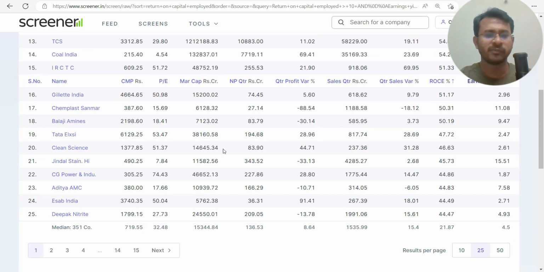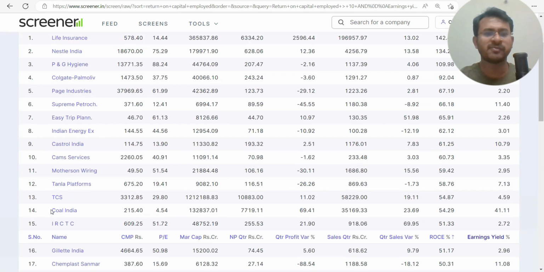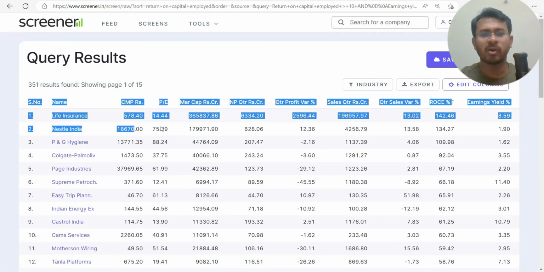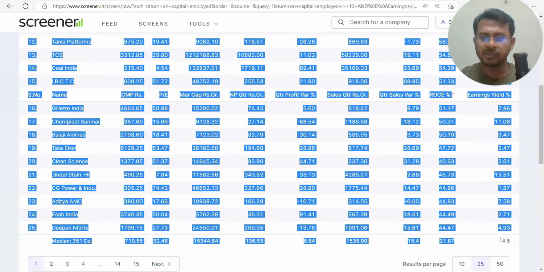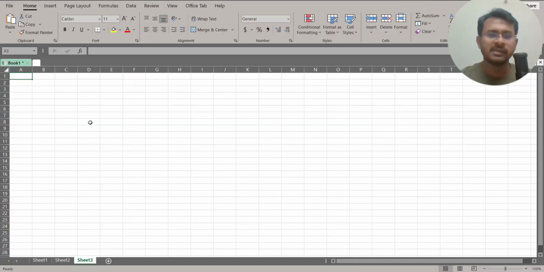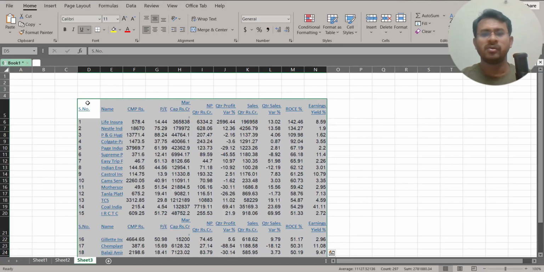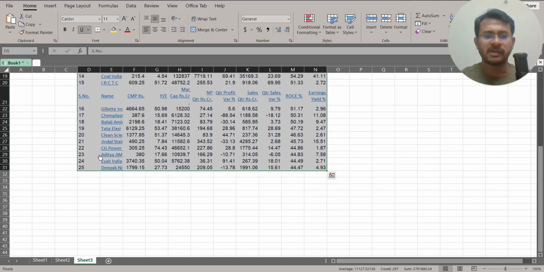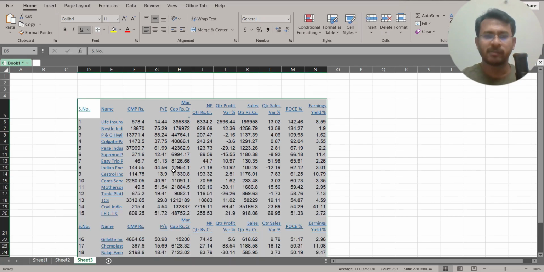Once we do it, we can find out there are a total of 25 stocks. So first we will copy all the stocks. After we copy it, we have to find the Excel. In the Excel, we will simply do the paste, right? Copy paste we have done. So the 25 companies that we have copied, we have put all those companies.